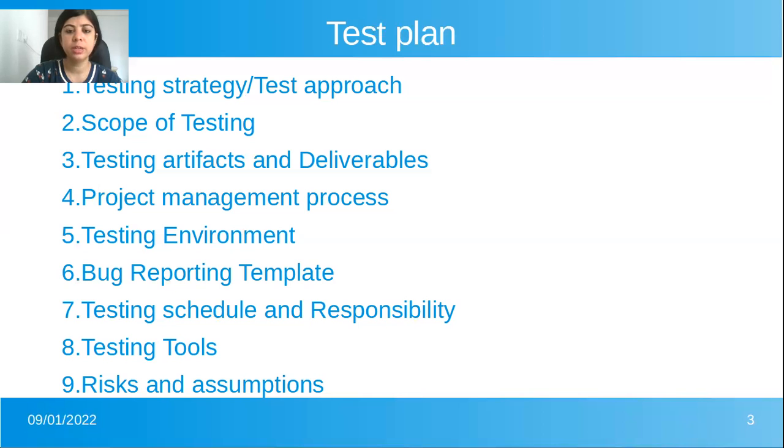So the last one is risk and assumptions. Before any testing team starts the testing of a product, they should know all the risks involved in that product. They should make sure whether the testing and development are done in the same environment, and whether the code is frozen before every build during the time of testing. So these are the risks that need to be considered before the start of testing of any software. So this falls under risk and assumptions. So yeah, that ends the test plan.